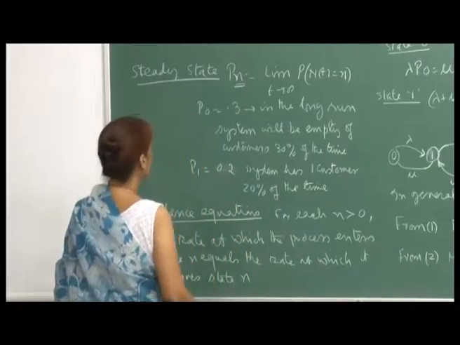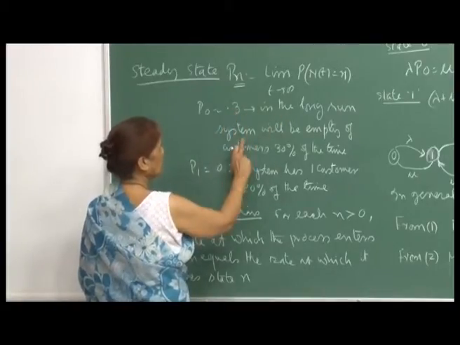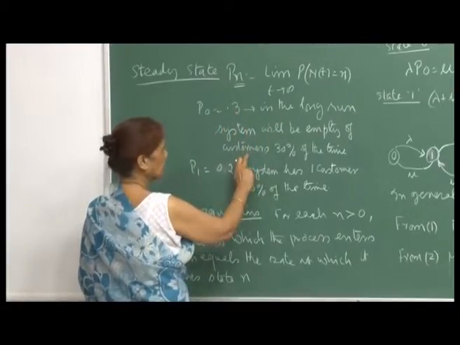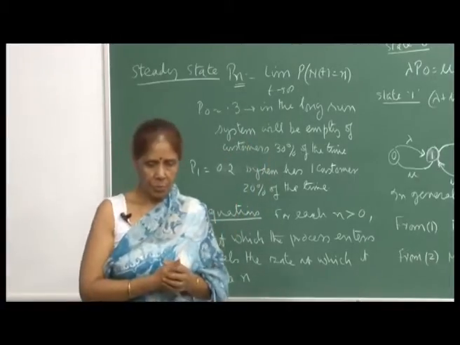For example, if you say that P 0 is 0.3, then in the long run the system will be empty of customers 30% of the time. Again, these are all probabilistic statements.